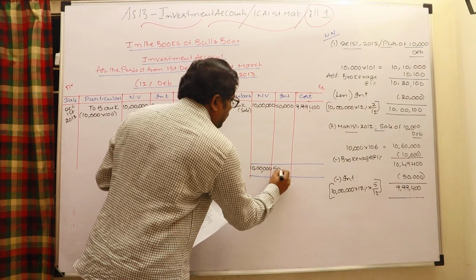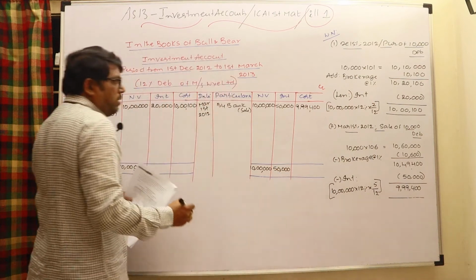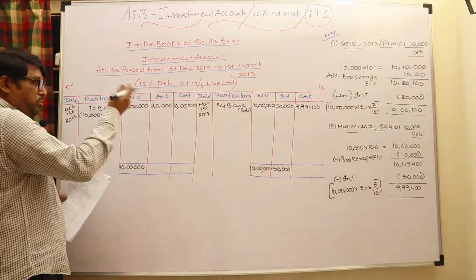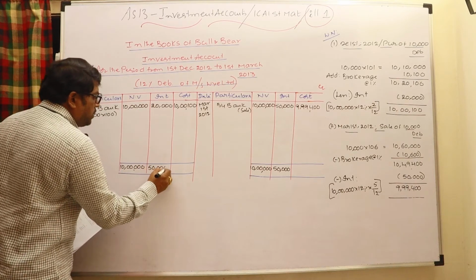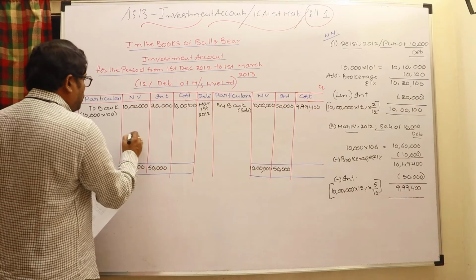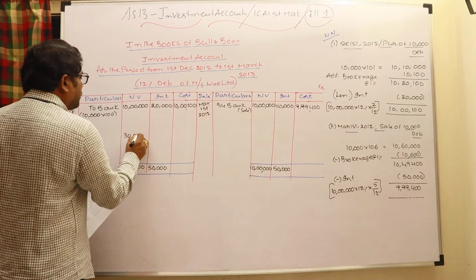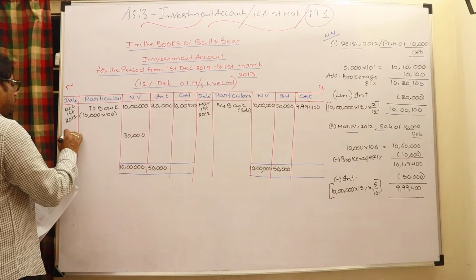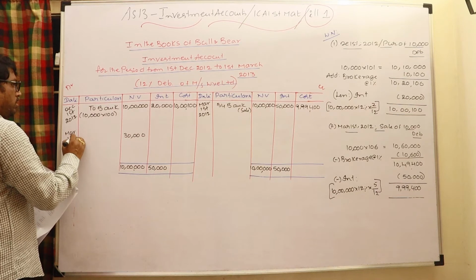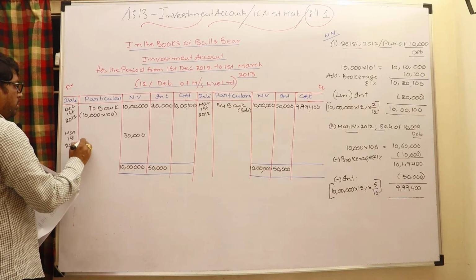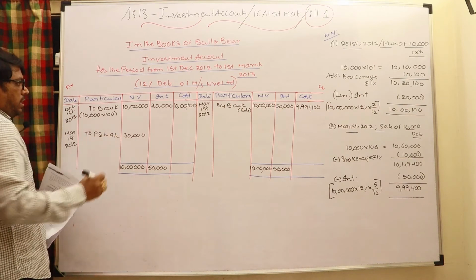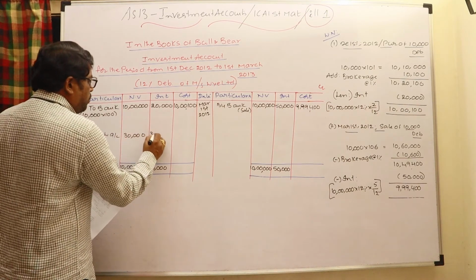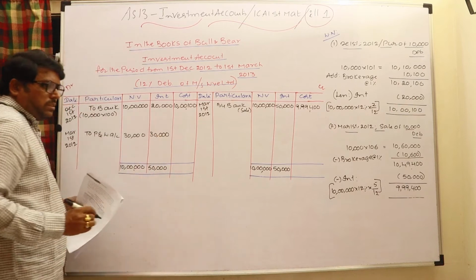So credit total, I received 5 months interest, but I paid 2 months interest while purchasing. So the net of my income is 3 months, and it will go to P&L account, 30,000. And March 1st, 2012, to profit and loss account, net of interest, here I have to write 30,000 rupees.